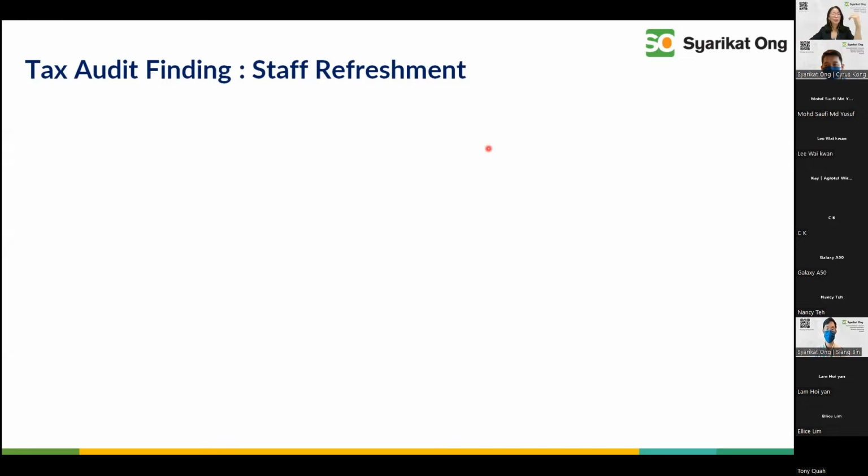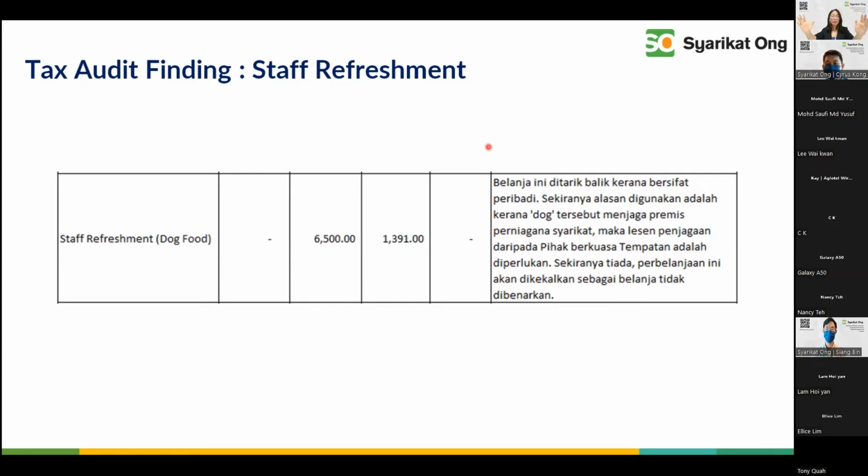Okay. Now, tax audit findings, staff refreshment. We have this very interesting one in the staff refreshment. Our client actually put dog food in the staff refreshment, ladies and gentlemen. Isn't that great? And then the Inland Revenue picked it up. So 6,500 of dog food. Obviously the Inland Revenue will add it back.